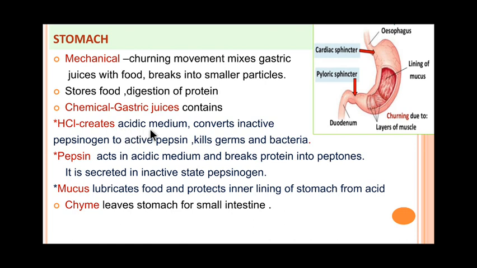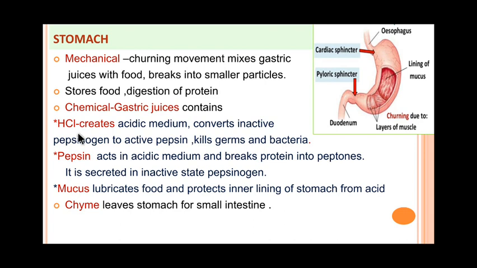The secretion of the gastric glands is called gastric juice. The wall of the stomach undergoes periodic contraction, meaning this churning movement is caused by the muscular layer of the stomach wall, which helps in breaking the food into smaller particles and mixing it thoroughly with the gastric juices. The gastric juice contains HCl, pepsin and mucus. All these secretions are collectively called gastric juice.